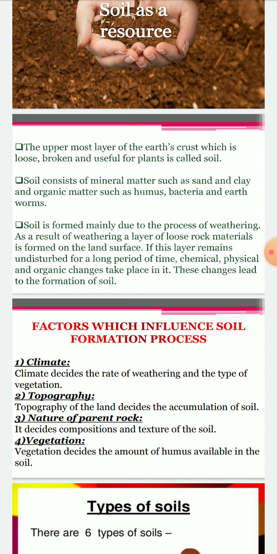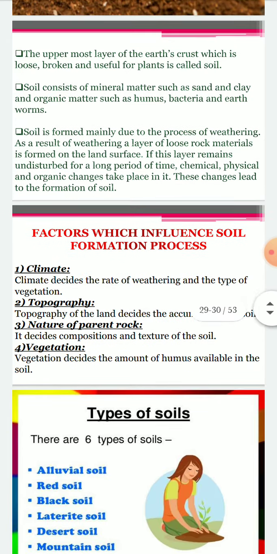So basically the uppermost layer of the earth's crust, which is loose, broken and useful for plants, is called the soil. And soil mainly consists of mineral matter such as sand and clay and organic matter such as humus, bacteria and earthworms, and it is mainly formed due to the process of weathering. As a result of weathering, a layer of loose rock materials is formed on the land surface, and if this layer remains undisturbed for a long period of time, various physical and chemical reactions take place on it, and these lead to the formation of soil.